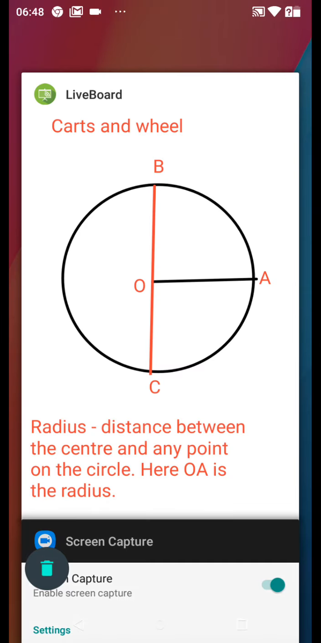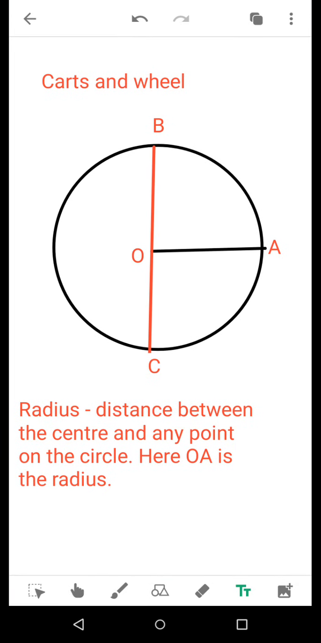Now students, as you learnt yesterday from Shomita ma'am regarding a circle and the different parts of a circle, today we will begin with that. Now, as you can see in this picture, O is the center of the circle, and A is any point on the circle. Today we are going to read about radius and diameter.